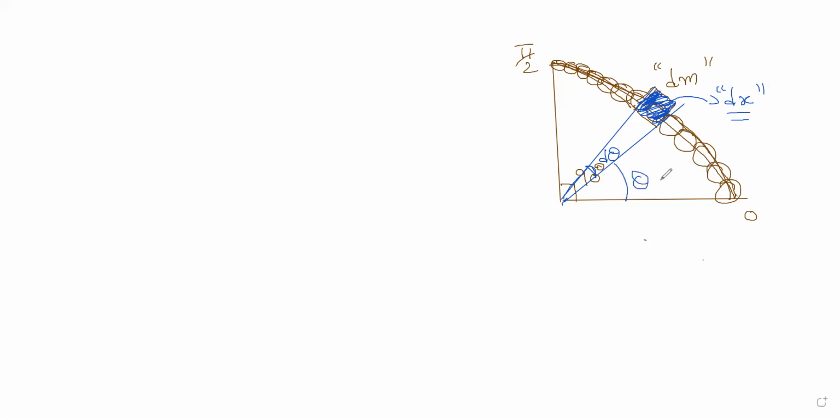These are the things you have to know. And the dm mass will be at a height of h from the ground. Is this part clear, everyone?